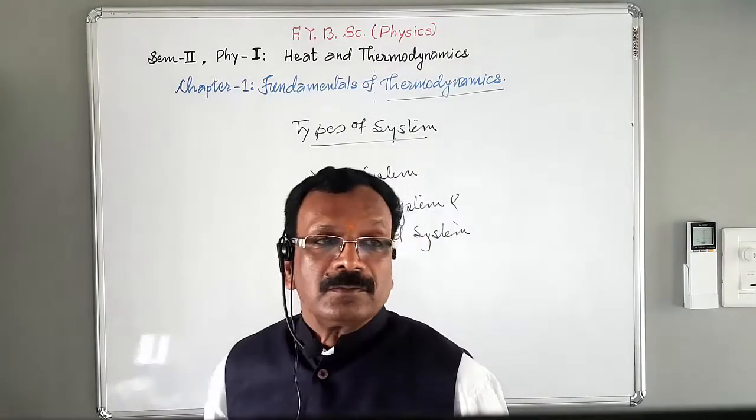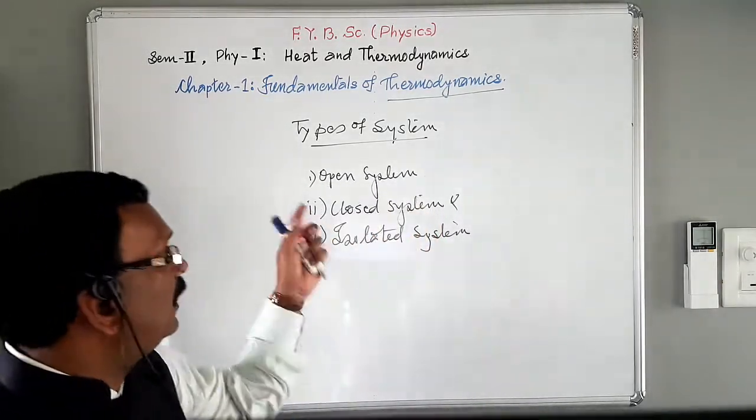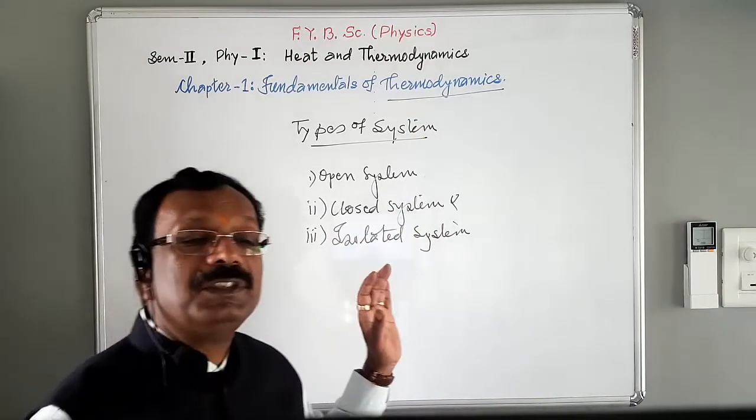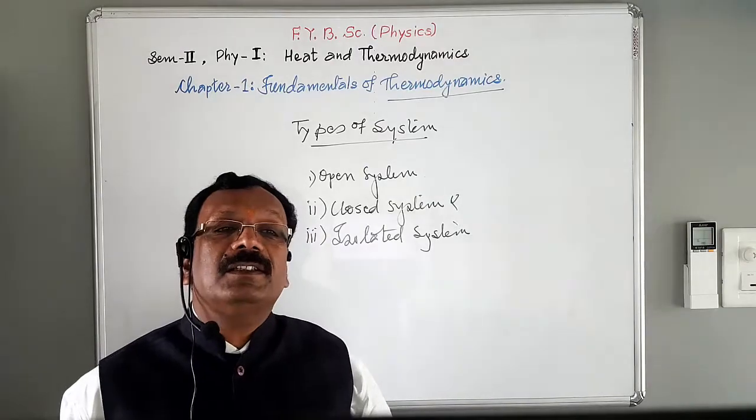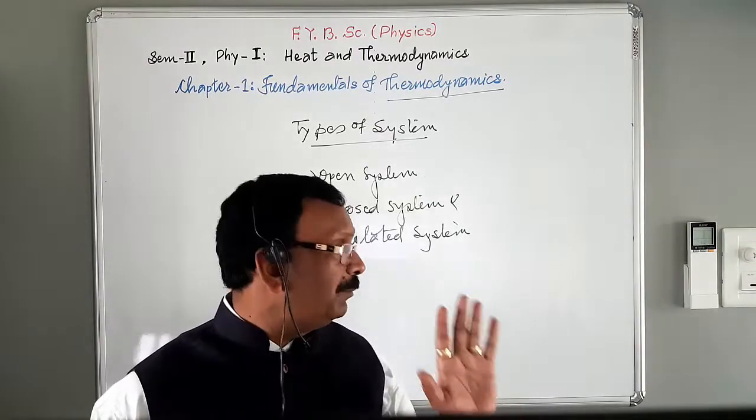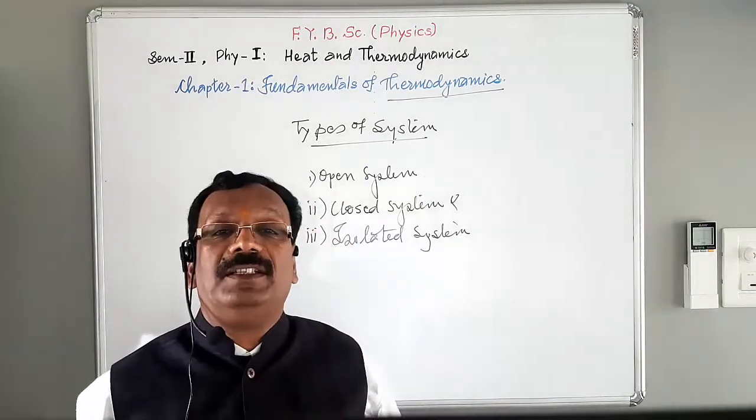These three systems, open system, closed system and isolated system, depend on the interaction between system and surroundings.